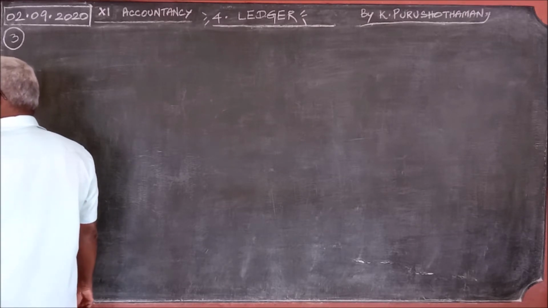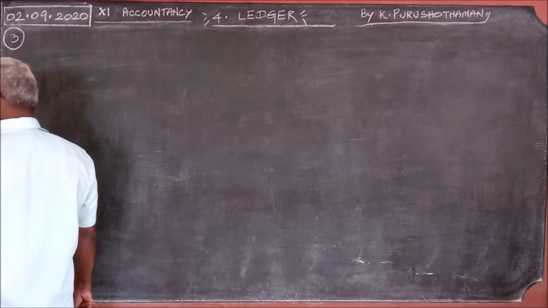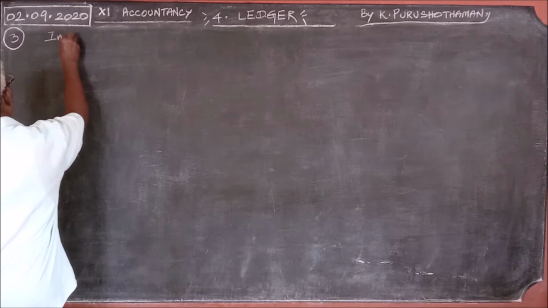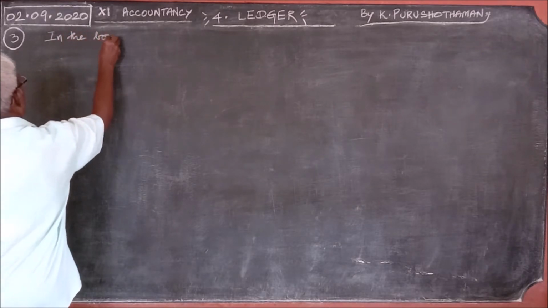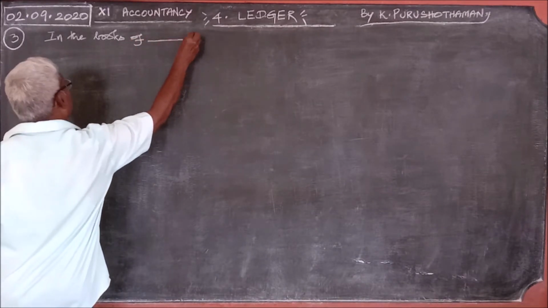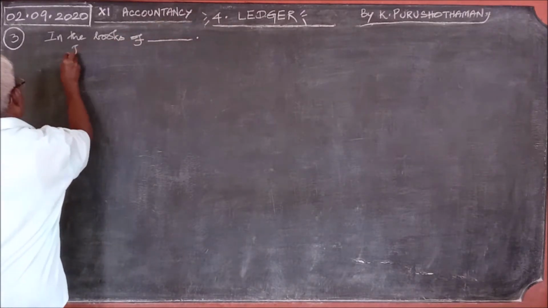No name is given, therefore we can write as usual, in the books of dash, journal entries.